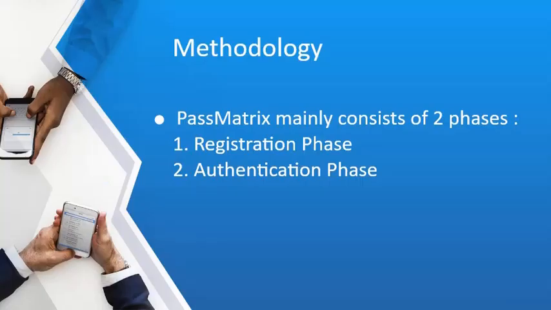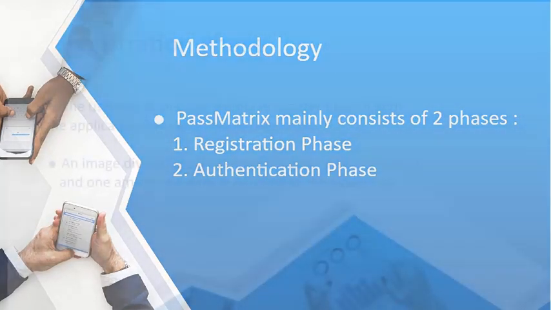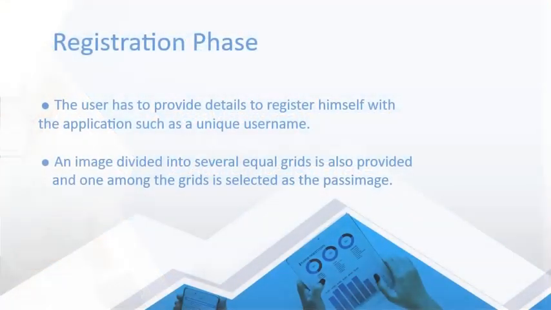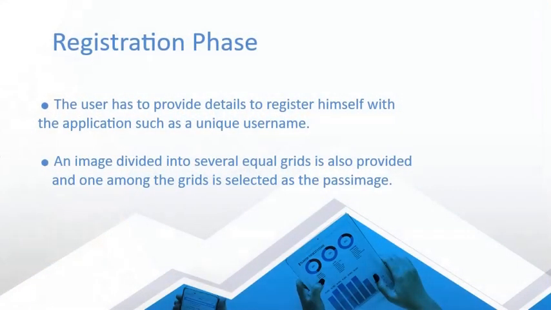Our proposed system, Passmetrics, mainly consists of two phases: registration phase and authentication phase. In the registration phase, the user has to input a unique username. An image, which is divided into several equal grids, will also be provided to the user. The user has to select one grid among them as the pass image.